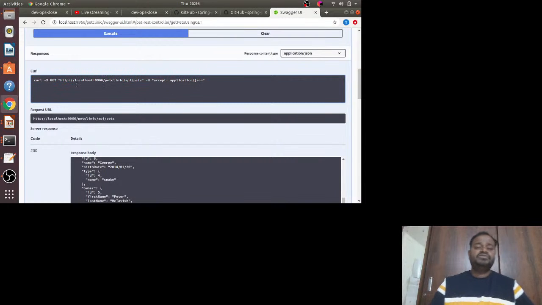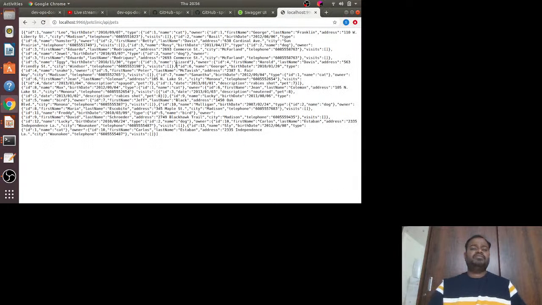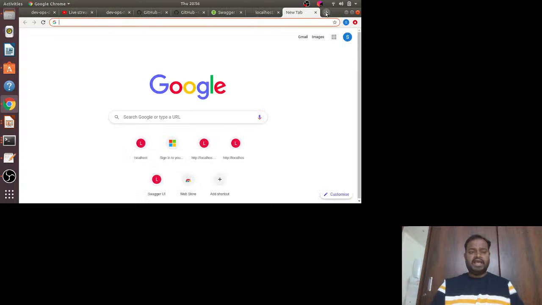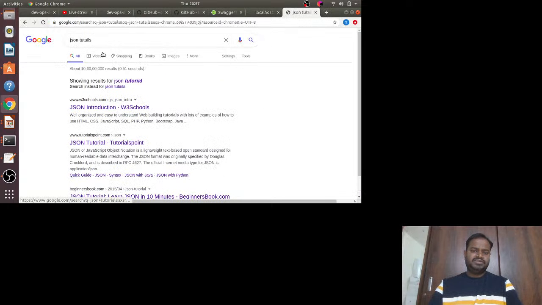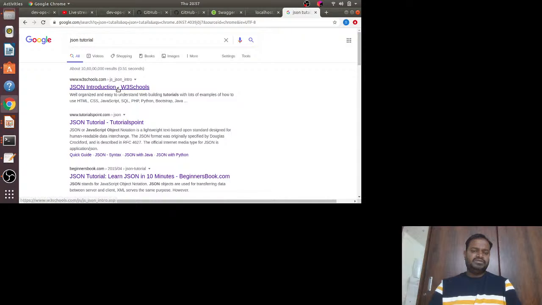Okay, so let me show you how it can be, because we don't have security as of now. It can work in your browser as well. You can see something like this here, and this is completely JSON. If you are unaware of JSON, search for a JSON tutorial. It is just like 5 minutes, it won't take much time. You can go to json.org basically.